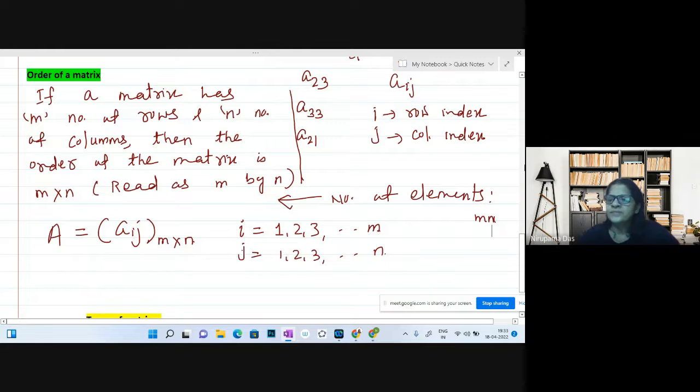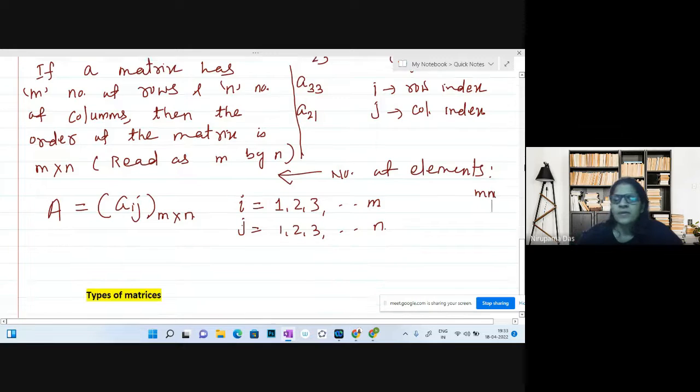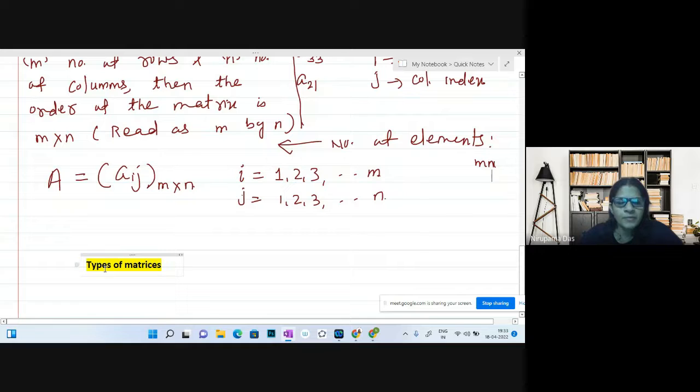Okay, so here just let us take a pause, discuss certain points. So if a matrix has n number of elements, then n may be prime or n may be composite. Just let me take this one.